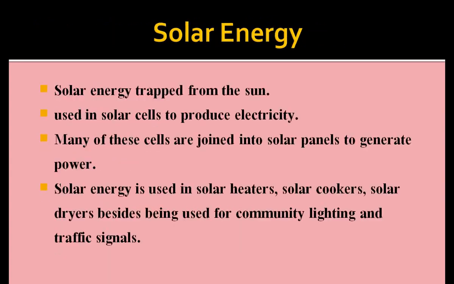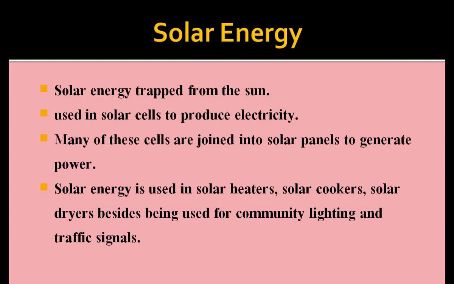Now, solar energy. The first example of non-conventional sources is solar energy. Yes, friends, it is the energy which is produced from the sun rays or sun heat. In this process, solar panels are set up, and in a solar panel, many solar cells are joined to each other, and the solar cells act as a semiconductor.